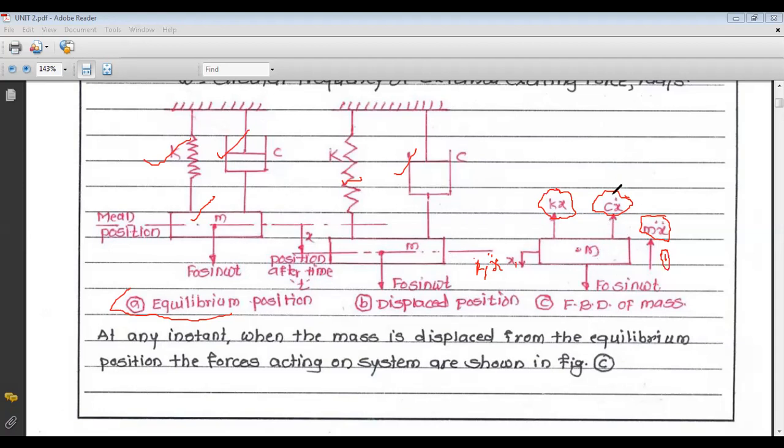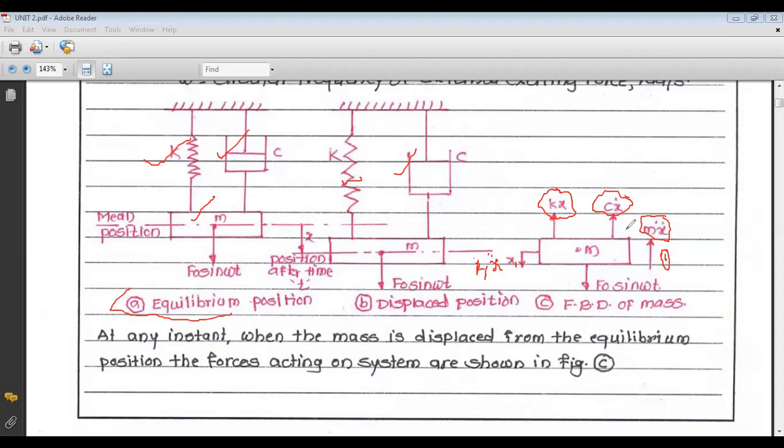Now we have applied some external force, that is F0 sine of omega t in downward direction. So that force will be the same, F0 sine of omega t in downward direction. So this is the free body diagram of the spring mass damper system, which is excited by external excitation force F0 sine of omega t. So this is your free body diagram.